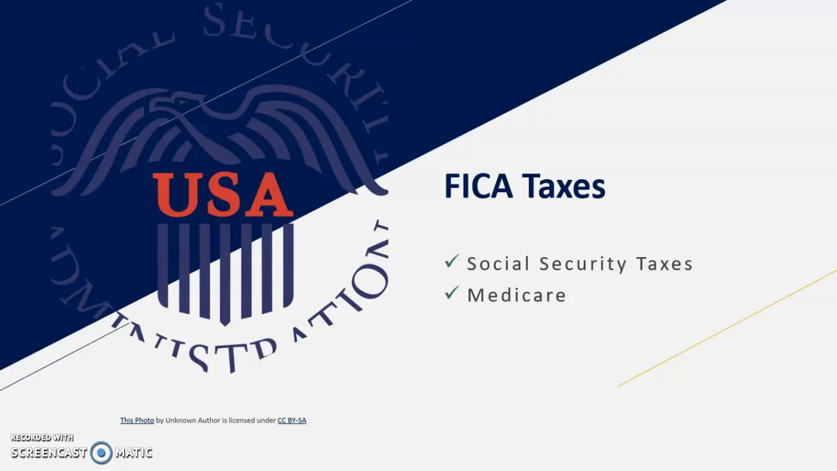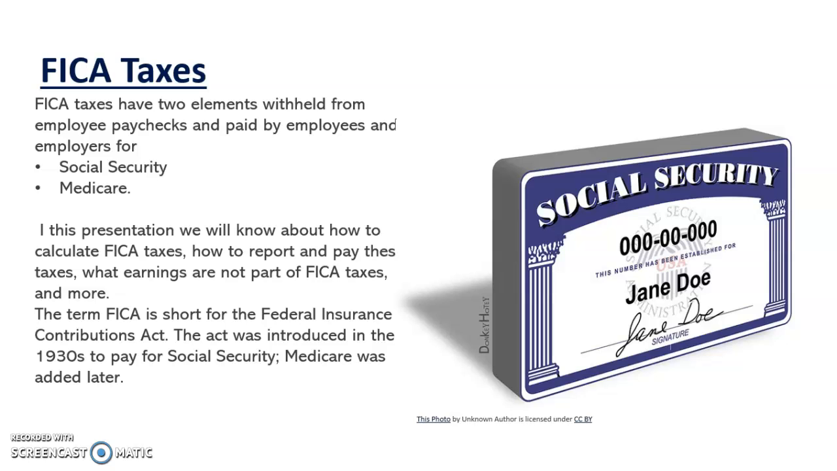Let's talk about FICA taxes first, which include Social Security and Medicare taxes. There are certain taxes on income that everyone has to pay, and FICA taxes are at the top of the list. Employers must withhold these taxes from employee paychecks and pay them to the Internal Revenue Service. FICA taxes are the Social Security and Medicare taxes paid by individuals and employers. FICA taxes are called payroll taxes because they are based on the amount paid to employees.